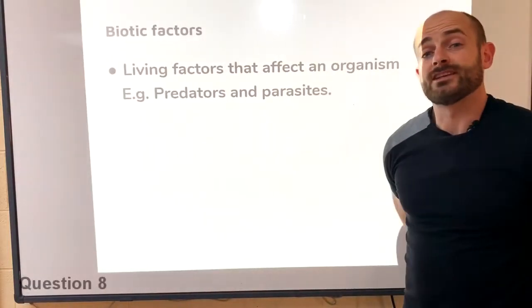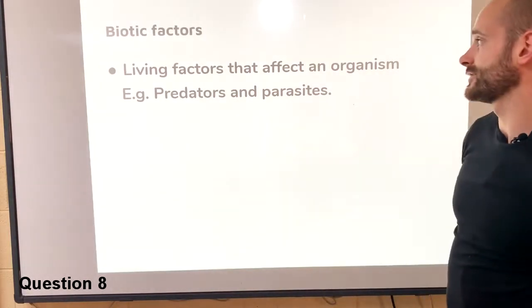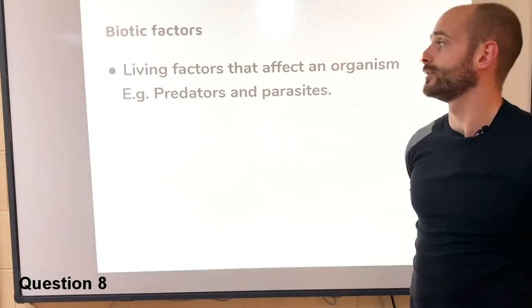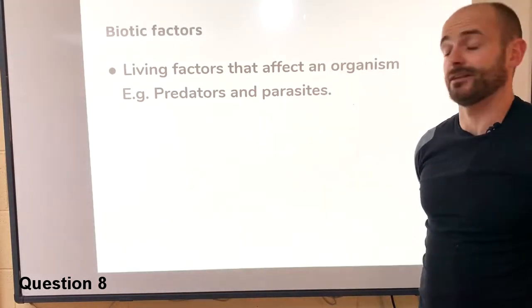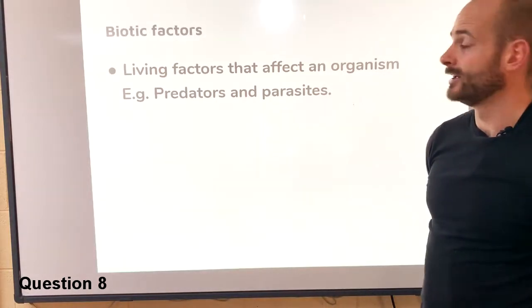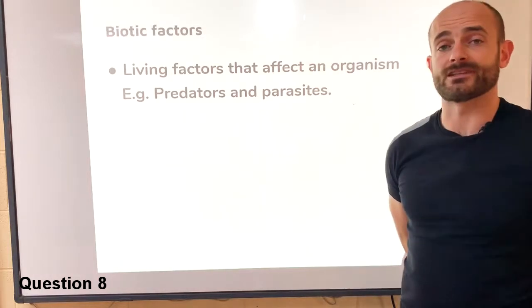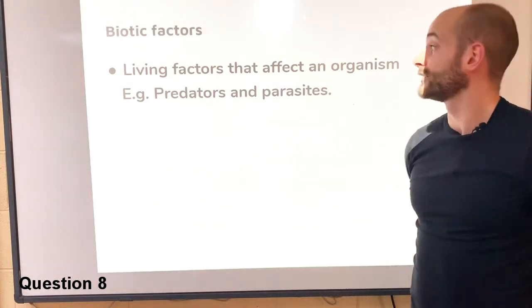The next question is biotic factors. So what are biotic factors? These are the living factors that affect an organism. For example, predators and parasites. If there's a lot of foxes in a certain area, then that's going to affect the rabbit population because there's a lot of predators in the area. If there's a lot of parasites, then certain organisms and certain animals might pick up diseases. These are living factors that affect an organism.